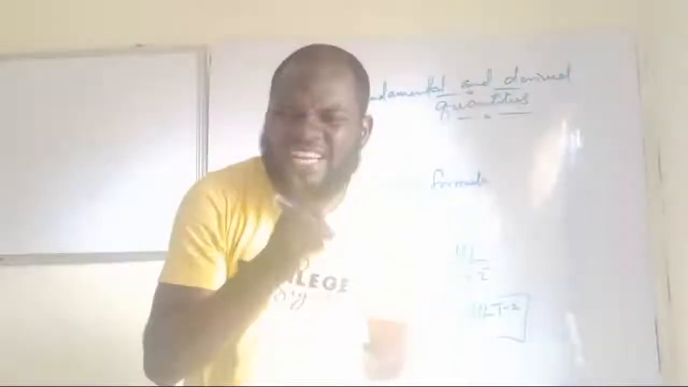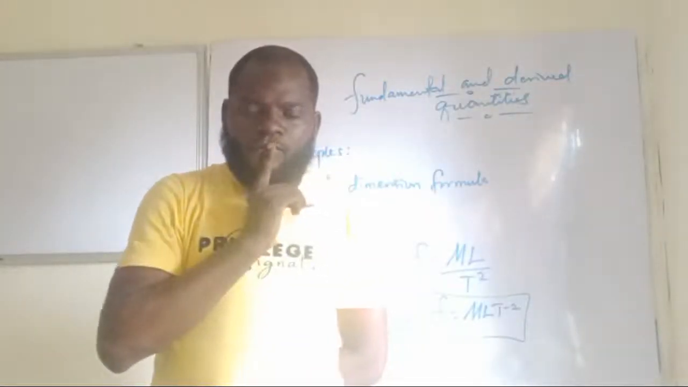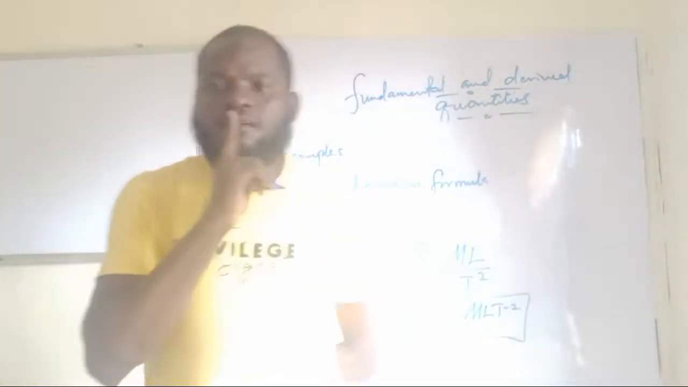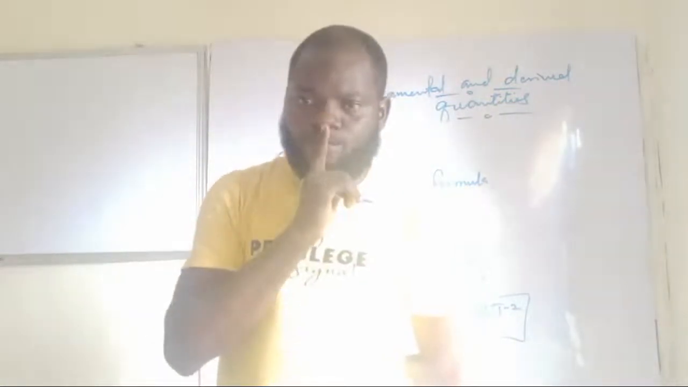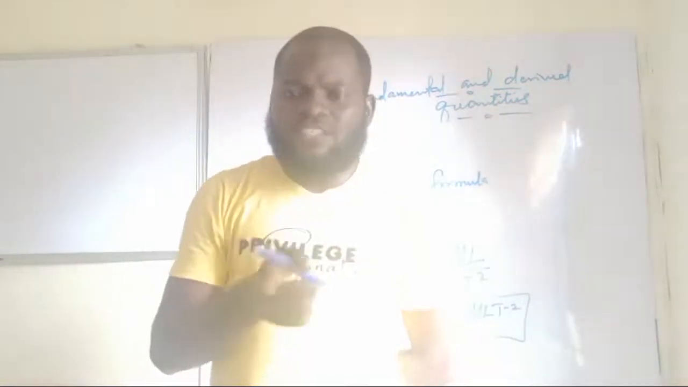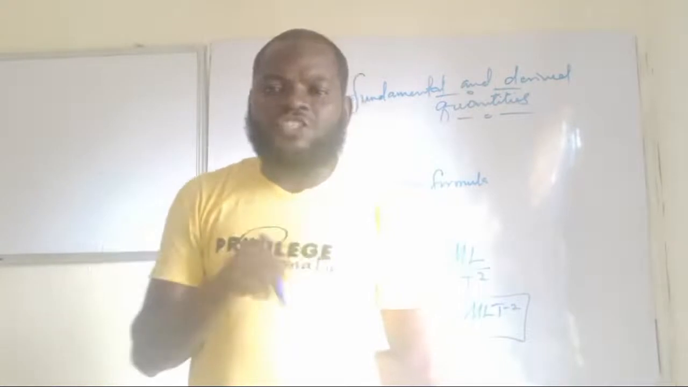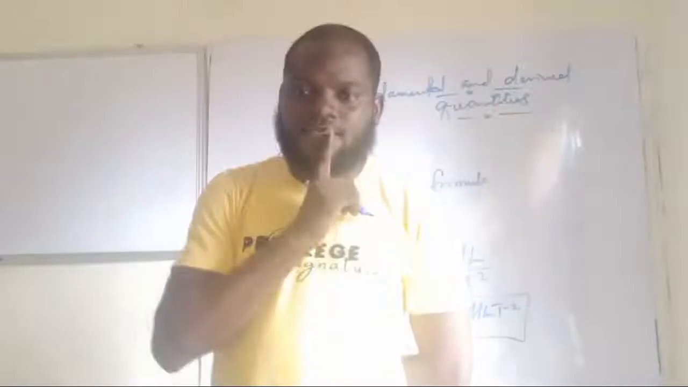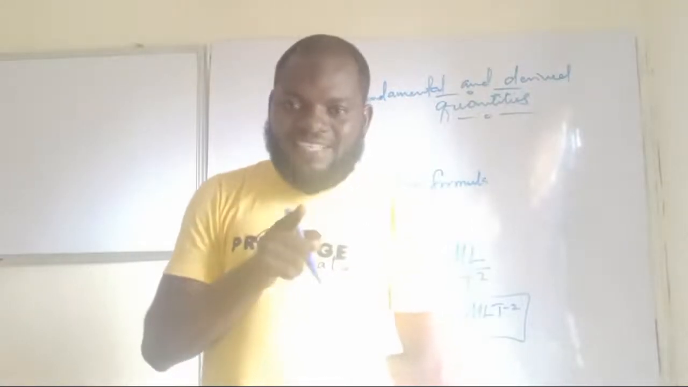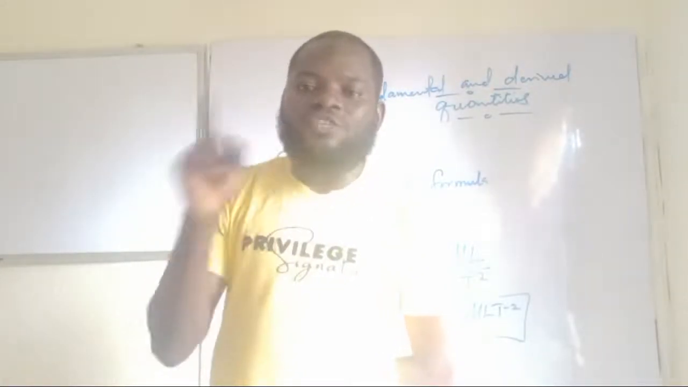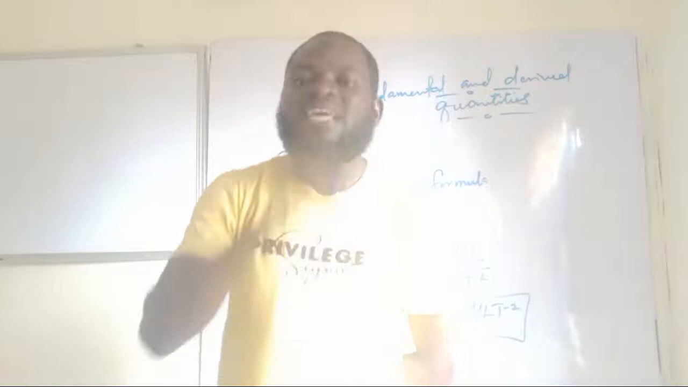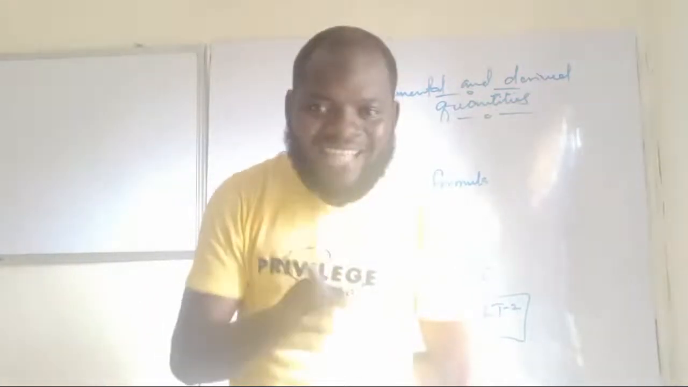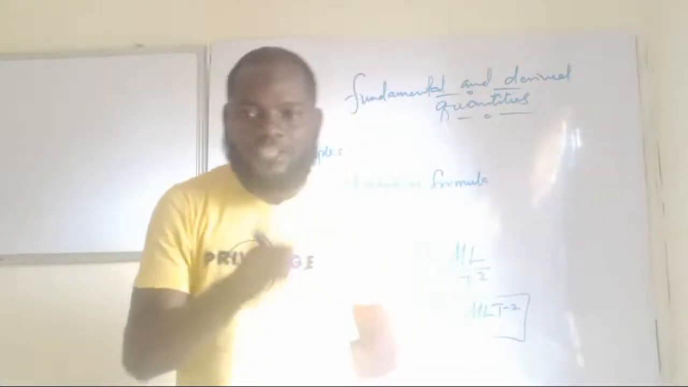Now, let me quickly tell you something. WAEC can be a bit tricky. Instead of asking you to find the dimension of this, they can say, obtain the unit for this quantity. Am I making sense now? If they put the question like that, they are still asking you for the dimension formula.